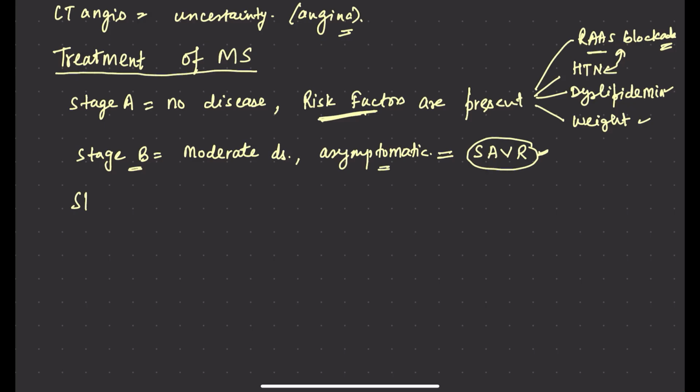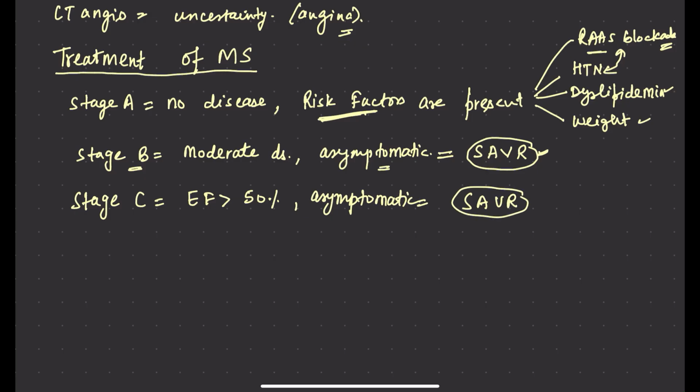But if there is stage C and the ejection fraction is more than 50%, the patient is still asymptomatic, in this case also we have to do surgical replacement, right? Ejection fraction is better.